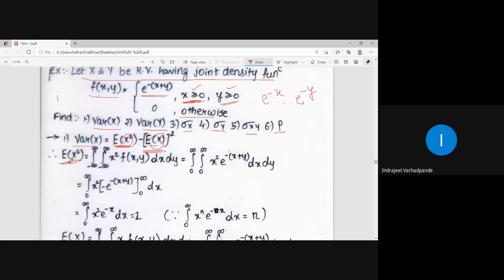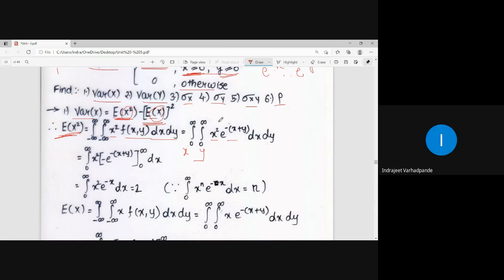So first I calculated expectation of x square: integral minus infinity to infinity x square into f of xy dx dy. But as I said, both ranges will be 0 to infinity. So x is equal to 0 to infinity, y is equal to 0 to infinity, x square into e to the power minus of x plus y dx dy. Now both limits are constant limits. Either you first integrate with respect to x or with respect to y. It will be one and the same thing.